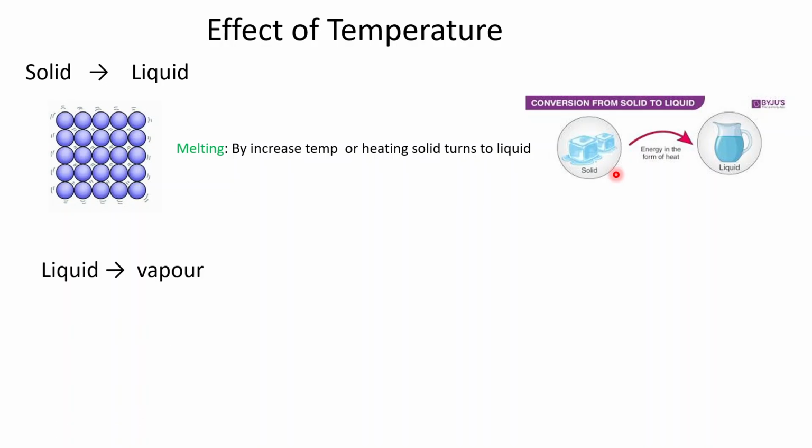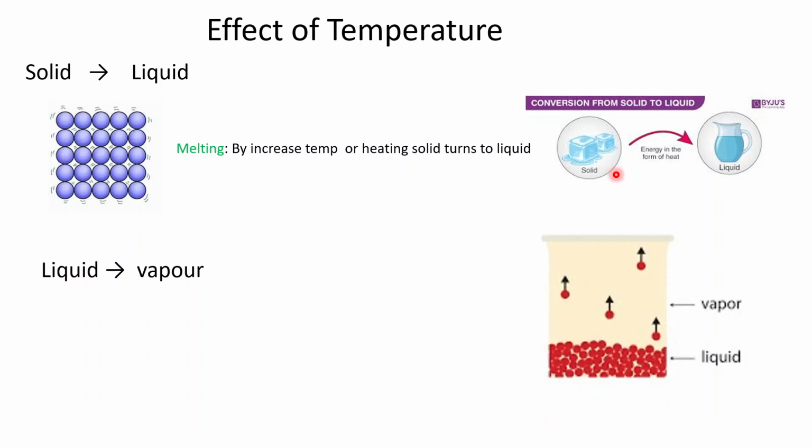And here, if we are looking at the liquid, if the temperature of the liquid is increased, the process of turning from liquid into vapor takes place, and this process is called evaporation or vaporization.